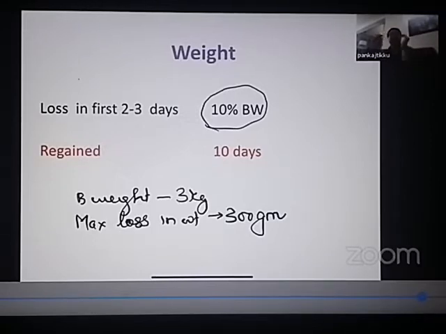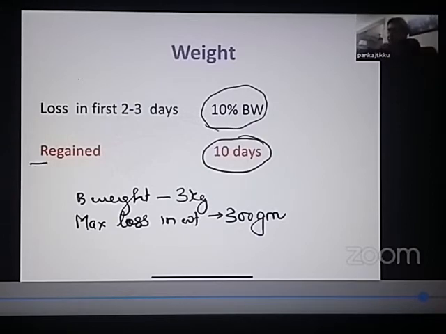So you have to understand, there is a weight of a child at birth, it decreases in the first 2 to 3 days. And how much decrease? 10% of the birth weight. Then it remains stationary for around 2 to 3 days, then it starts to increase again. So when do children regain their birth weight? Most newborns are able to regain their birth weight by 10 days of life.